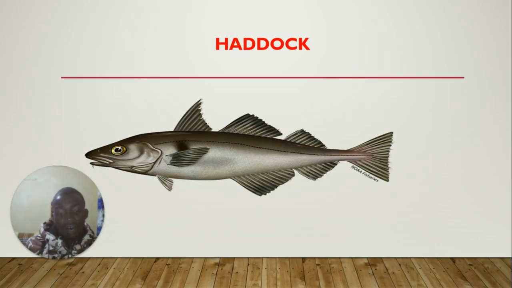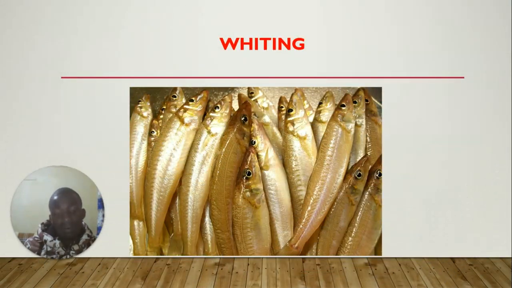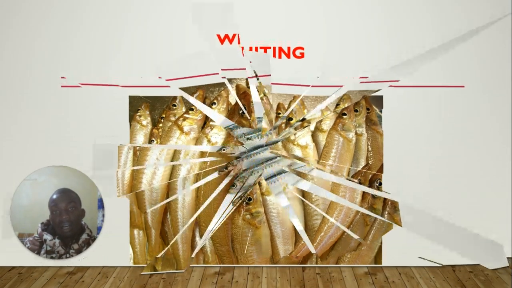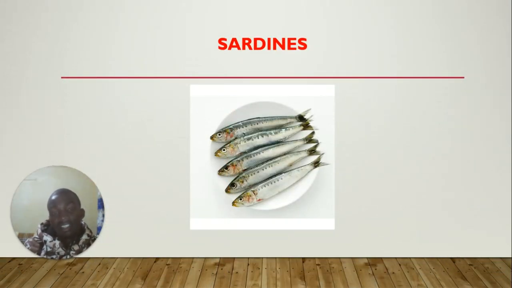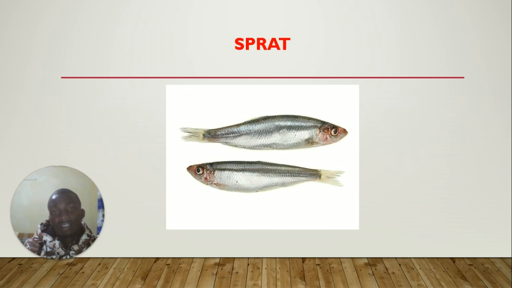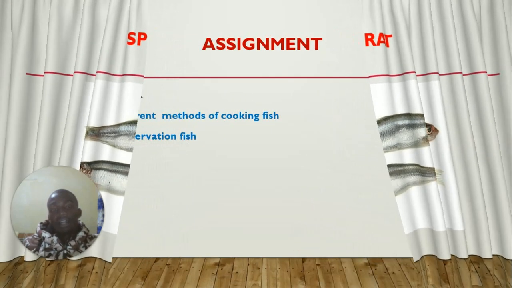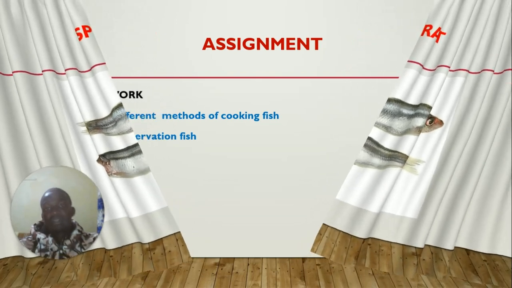Then we have haddock. This is how haddock will look. We have a whiting. We have sardines. That's how sardines will look. We have a sprat. And that is the presentation.